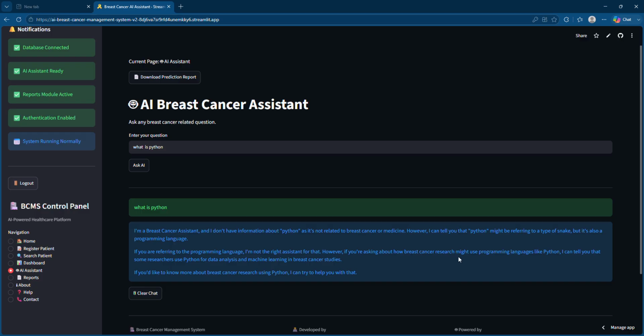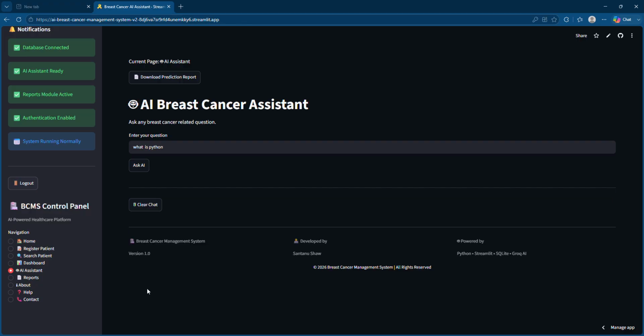However, if you're asking about breast cancer research that might use the programming language Python, I can try to help. So as I told you in my previous part, if you ask something out of context which is not related to any medical history, this AI assistant will not allow that. Simply it will not generate anything, right? This kind of message it will generate. So this is the speciality of my AI assistant. So let's clear chat.